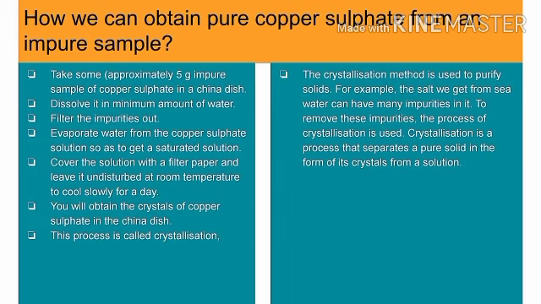How can we obtain pure copper sulfate from an impure sample? Follow all the given processes, and after that we will come to the conclusion that by the process of crystallization we can do all the above activity. The crystallization method is used to purify solids. For example, the salt we get from seawater can have many impurities in it. To remove these impurities, the process of crystallization is used. Crystallization is the process that separates the pure solid in the form of crystals from a solution.